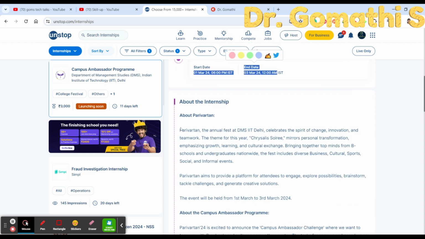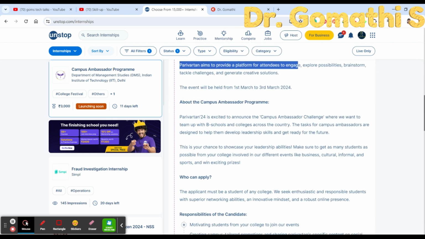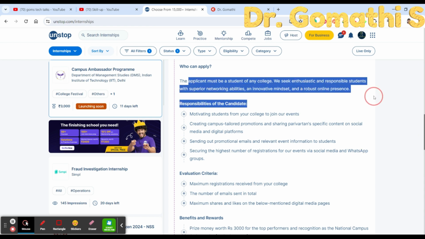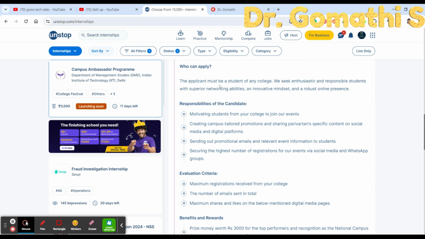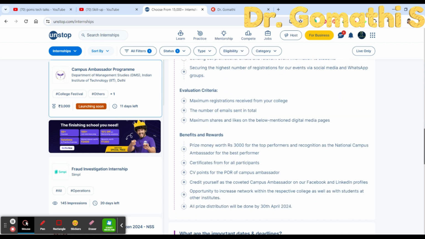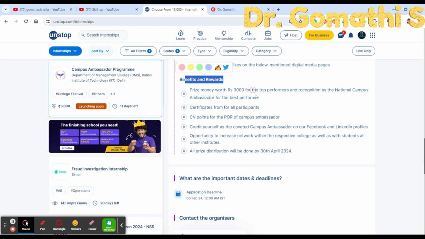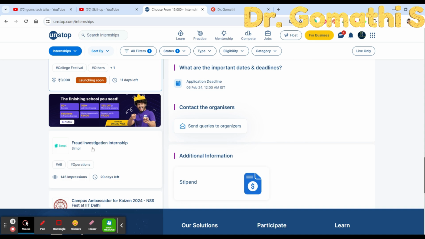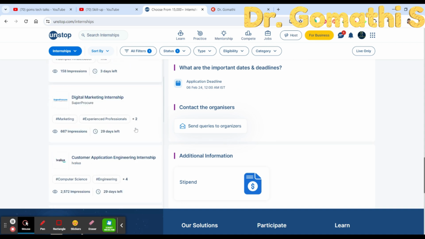You can learn about this particular internship, and who can apply, who are all eligible. The applicant must be a student. Got it. Responsibilities of the candidate, evaluation criteria, benefits and rewards. What are the benefits and rewards they'll be giving? You can just scroll down and search for multiple things.